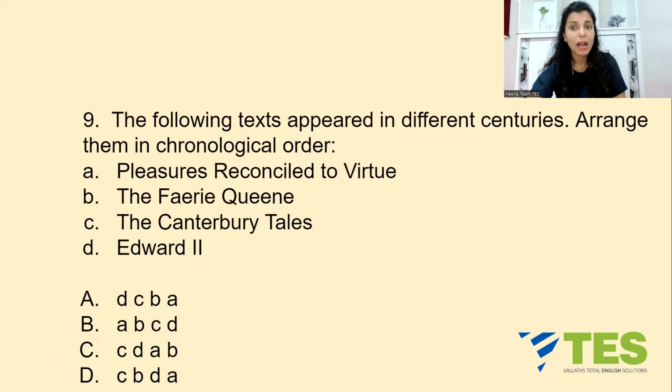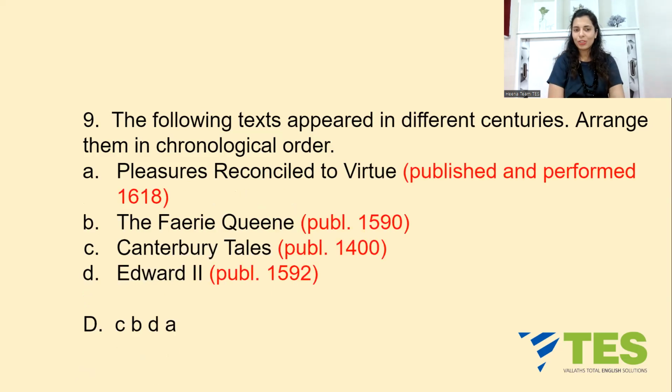The following texts appeared in different centuries. Arrange them in chronological order. These are some texts; we will arrange them according to their date of publication. The texts are A, Pleasures Reconciled to Virtue, B, The Fairy Queen, C, The Canterbury Tales, or D, Edward II. Tell me, which was written and published first and which last? The answer is option D, CBDA.